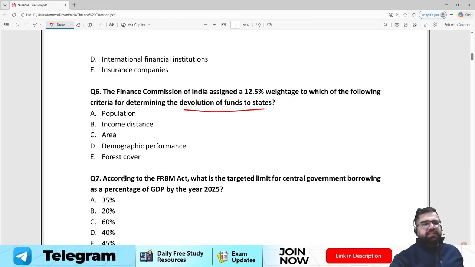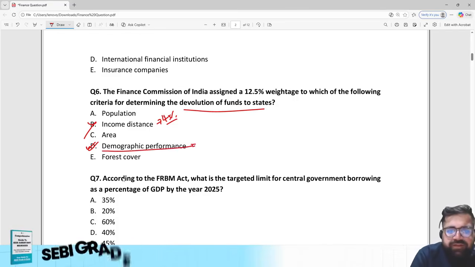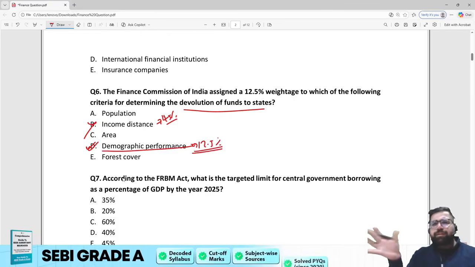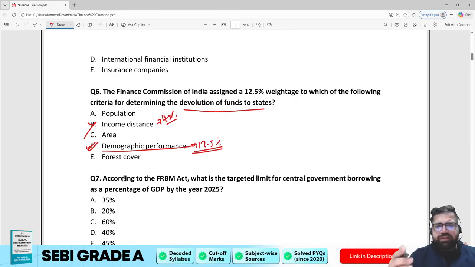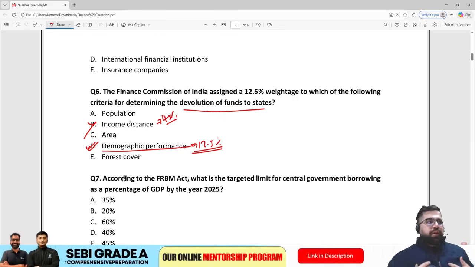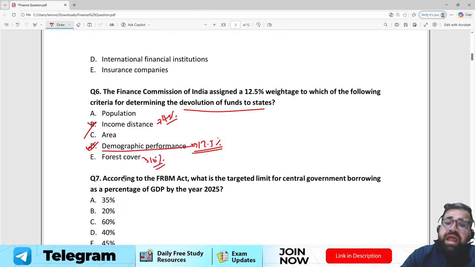See, for income distance, the weightage is 45 if I'm not wrong. Right? So income cannot be your answer. The correct answer will be demographic dividends, because for demographic dividends, the weightage is 12.5%. Right? Likewise, there are multiple, I would say, different weightages. Right? And this is where your revision comes into the picture. If I'm not wrong, for forest cover it's 10%. Right? For tax it's 2.5% if I'm not wrong.